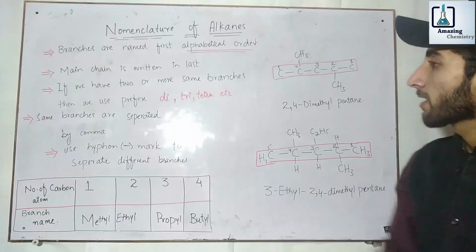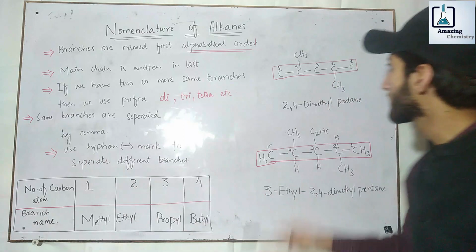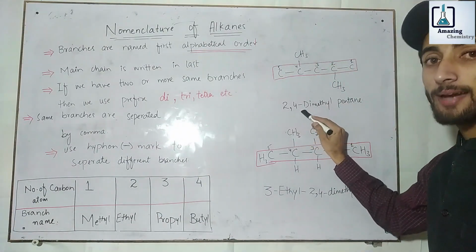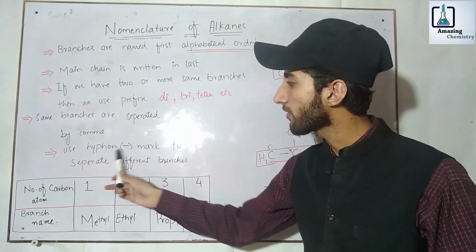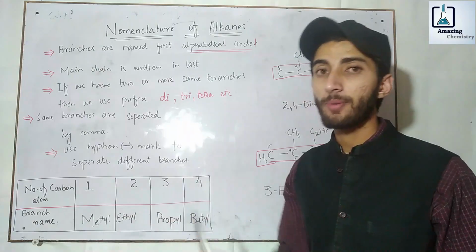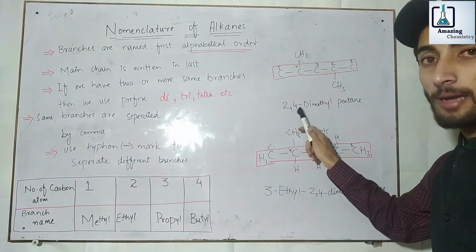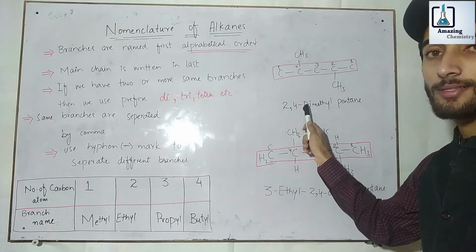Next, same branches are separated by commas. For example, these two are same branches, so we write their numbers and separate them with a comma. Next, use a hyphen sign to separate different branches, and to separate numbers and branch names, we must write a hyphen sign here.